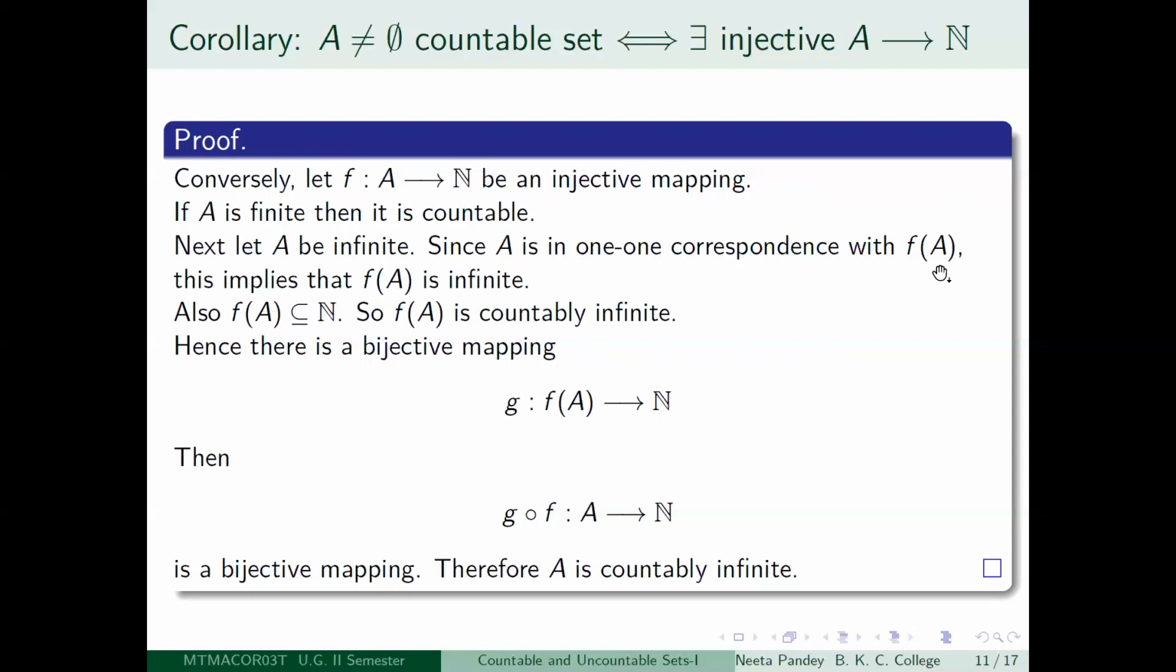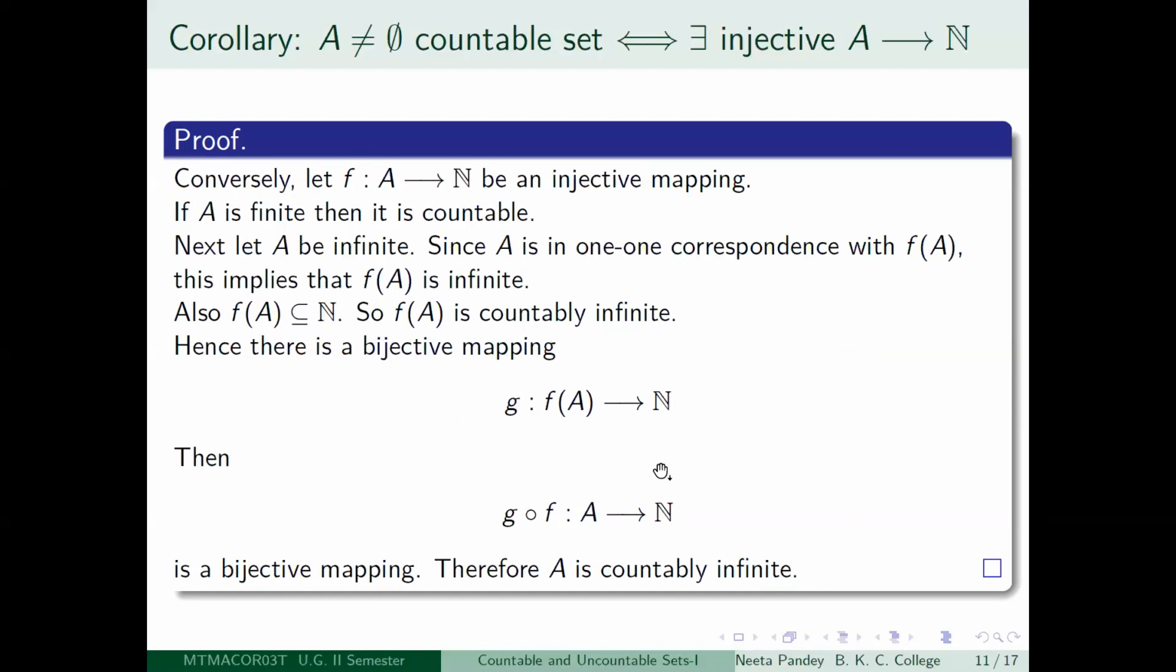So obviously, FA will also have to be infinite. So FA is an infinite subset of natural numbers. Therefore, it has to be countably infinite. We have already seen this. Since it is countably infinite, there is a bijective mapping from FA to N. What is the nature of that map? What is the definition? We cannot obviously say, because we do not know what FA looks like, but at least we can claim that we will be able to get a bijective mapping from the countably infinite set FA to the set of positive integers.